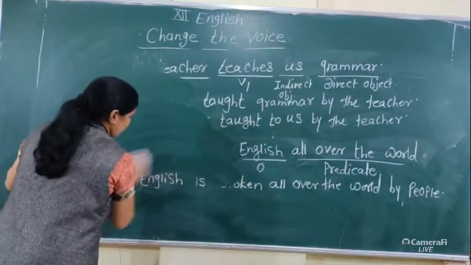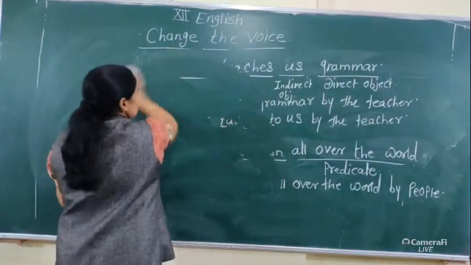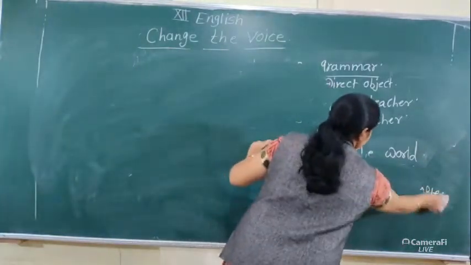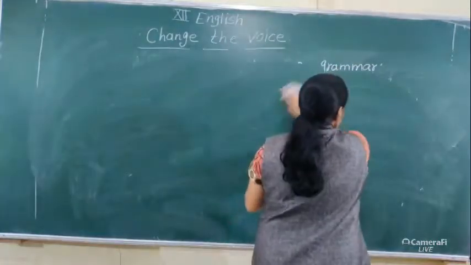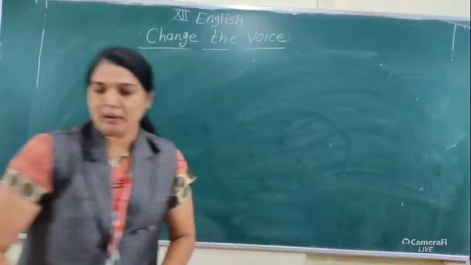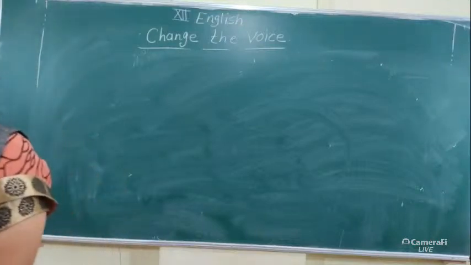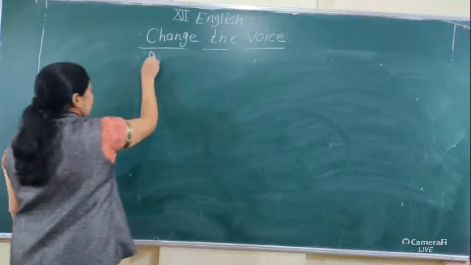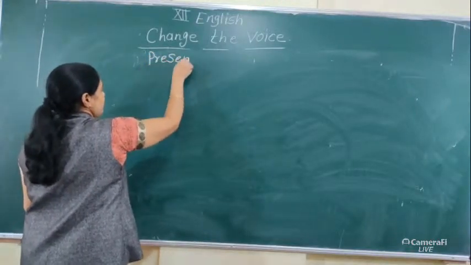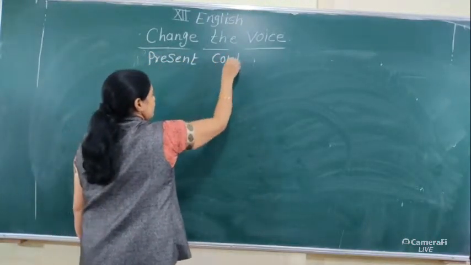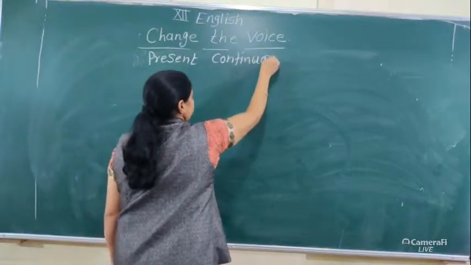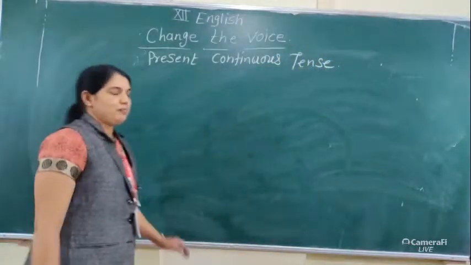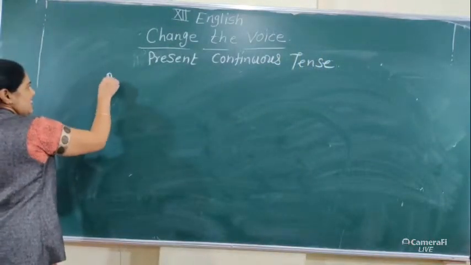Simple present tense. Then we turn to the next tense, present continuous tense. When active voice is in present continuous tense, the structure is here. Write down the second tense, present continuous tense. It's very simple.